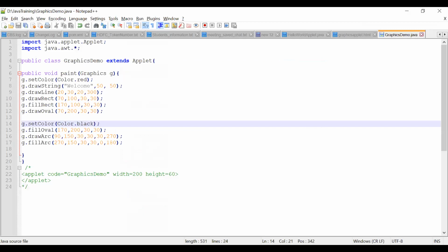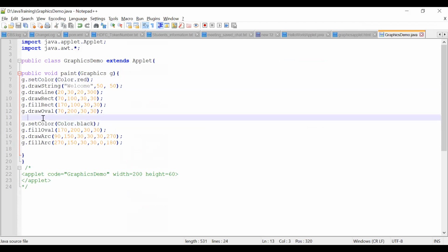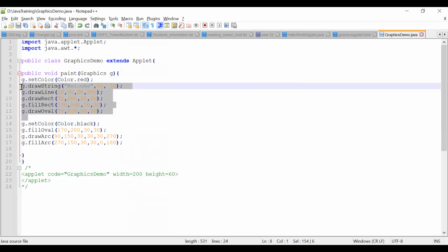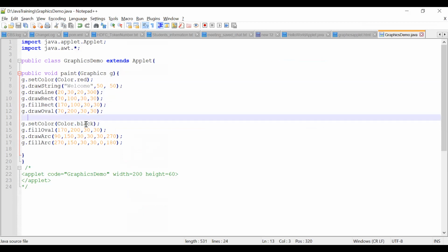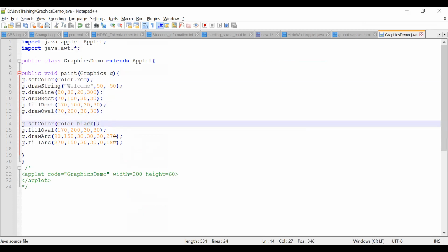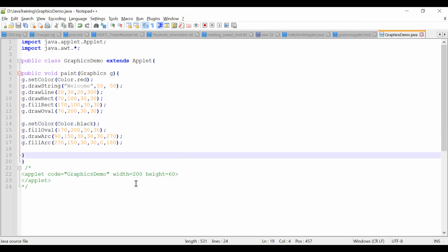If you see, yeah, red. The first time you use g.setColor red, till this time the red is applied for all these graphical user interfaces. From now onwards, the black color is applied for these three. Guys, understood now?